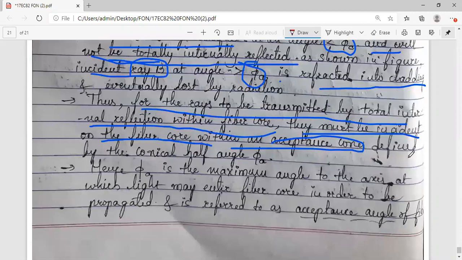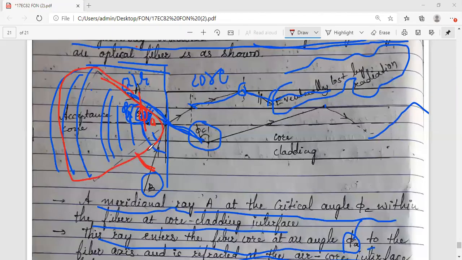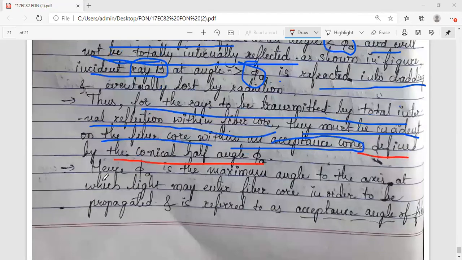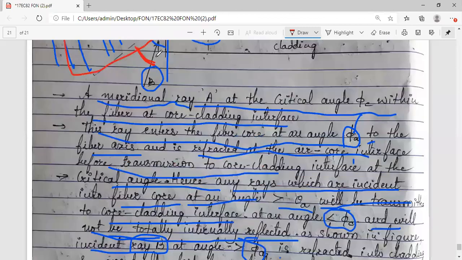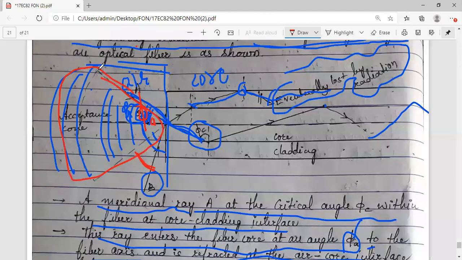The acceptance cone is defined by this conical half angle phi a. Hence, phi a is the maximum angle to the axis at which light may enter the fiber in order to be propagated, and we call this phi a the acceptance angle of the fiber. This is the condition. Your phi a should be within this range, then only total internal reflection takes place.